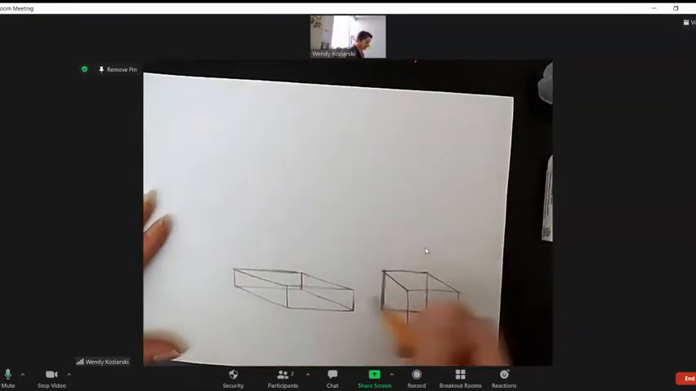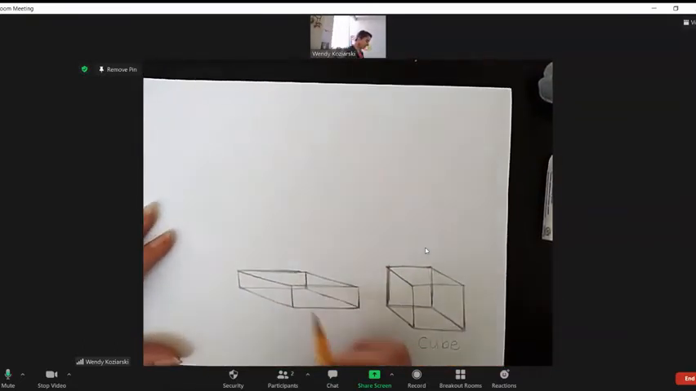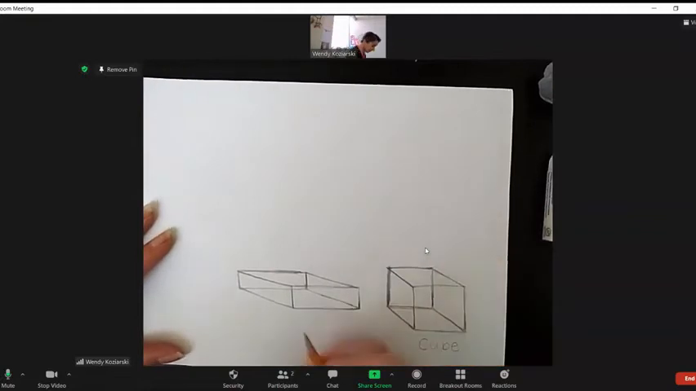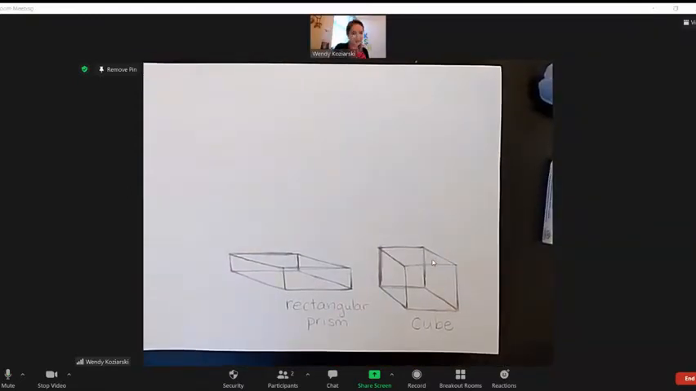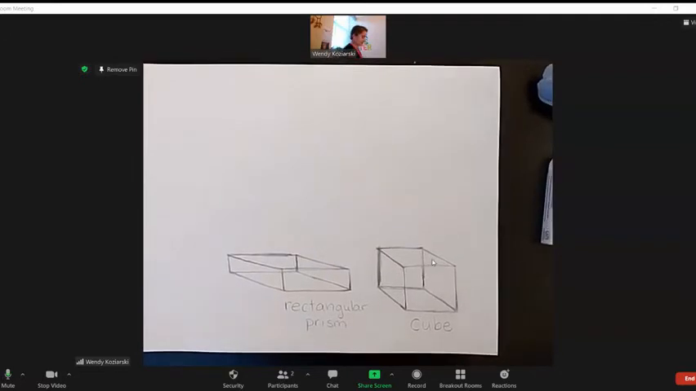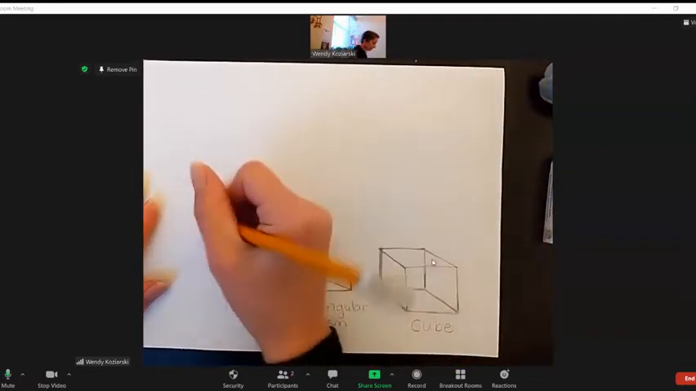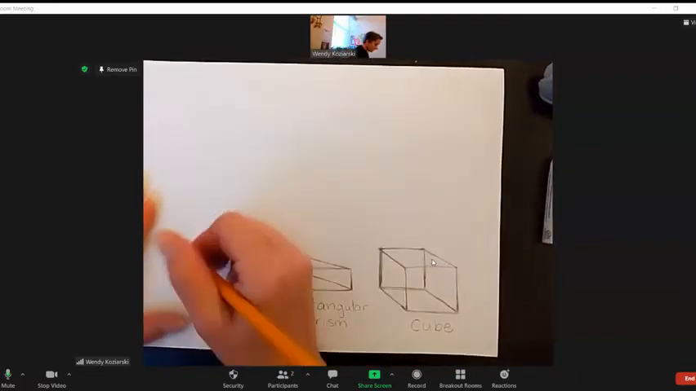You don't have to overlap your shapes. So let me show you what I mean. First, I'm going to write rectangular prism. I'm going to draw another rectangular prism, but this time I'm not going to overlap my rectangles. So let me go ahead and draw that.